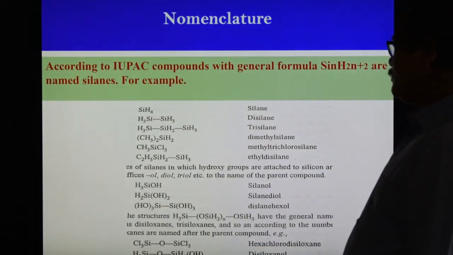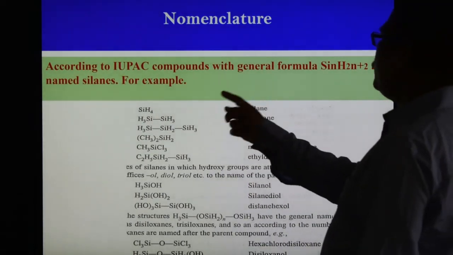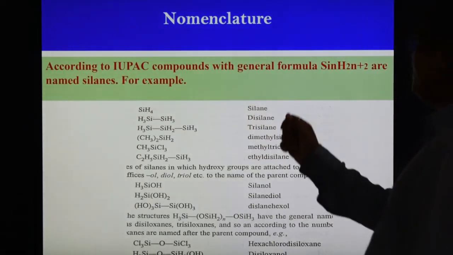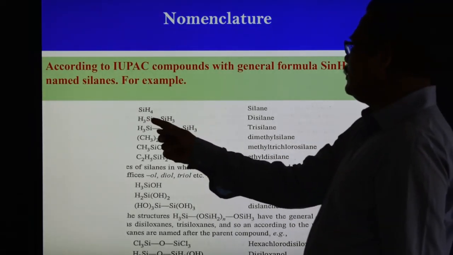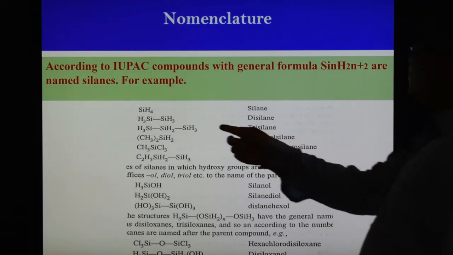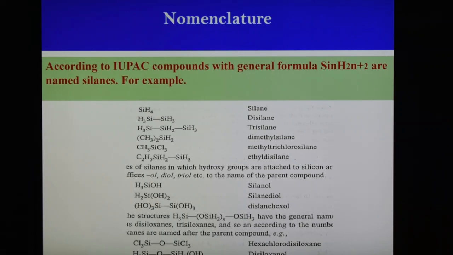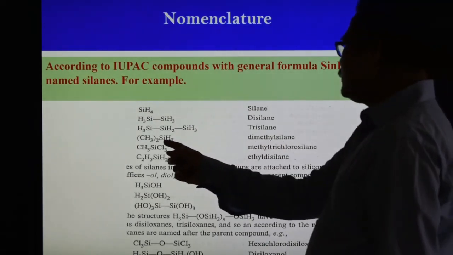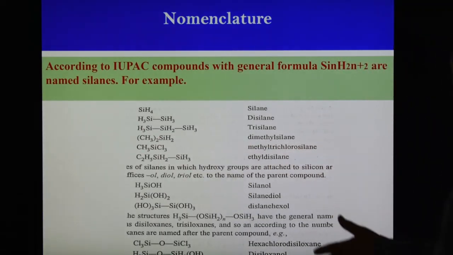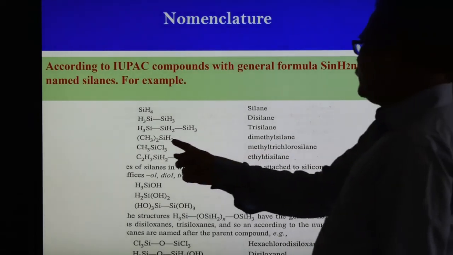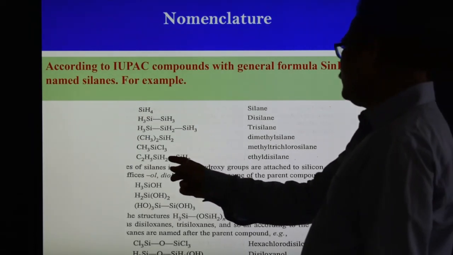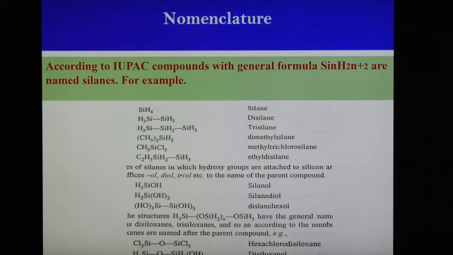SiH4 is a silane, and if you put in the values for silicon and H, then we obtain this type. These are joined together, two molecules joined, so this is known as disilane. Here three molecules, and therefore it is known as trisilane. And this is dimethylsilane: in place of two hydrogens there are two methyl groups, so dimethylsilane. Another is methyltrichlorosilane. And this compound is known as ethyldisilane. So these are the names given.